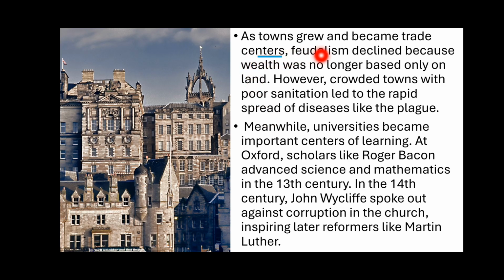As towns grew and became trade centers, feudalism declined because wealth was no longer based only on land. Now, if you did not have land, it didn't mean that you were poor. You could do something else to become rich. So people were not depending on the land only. However, crowded towns with poor sanitation led to the rapid spread of diseases like the plague. We can see a lot of plagues because there was a poor sanitation system in England and in Europe.